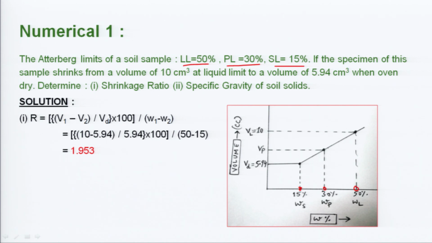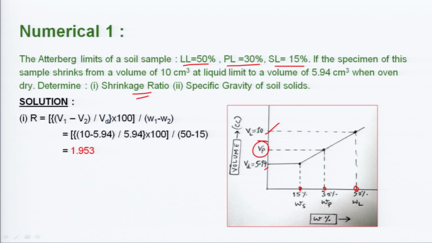If the specimen shrinks from a volume of 10 centimeter cube at the liquid limit, so VL is equal to 10 cm cubed, and Vp we do not know, to a volume of 5.94 cm cubed when oven dry, that is Vd equal to 5.94 cm cubed. So, here Vp is unknown, and we have to determine the shrinkage ratio and the specific gravity of soil solids.